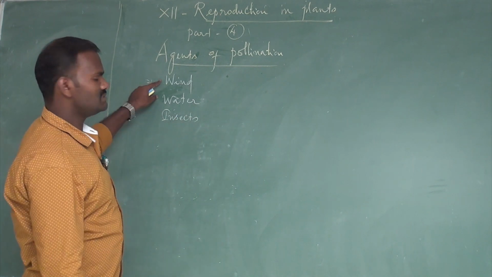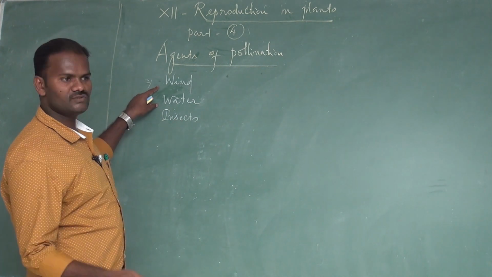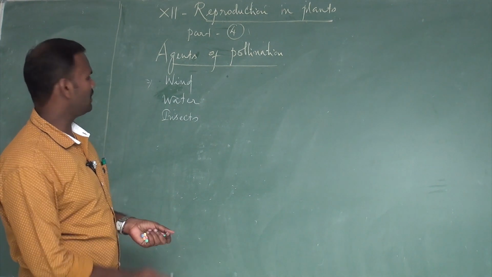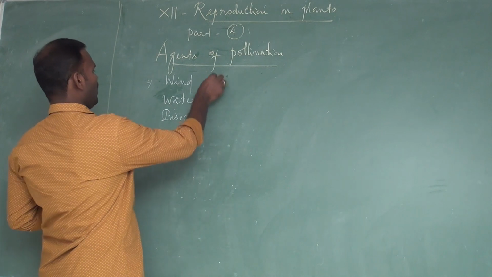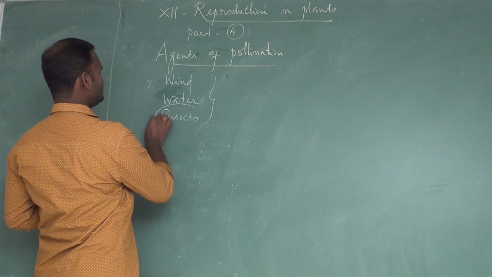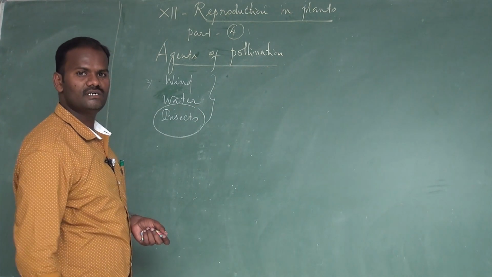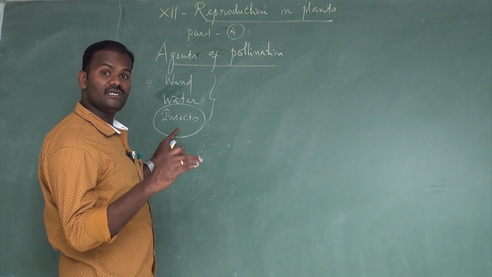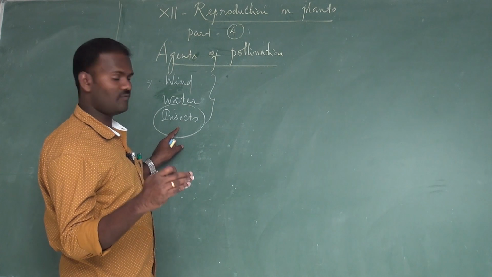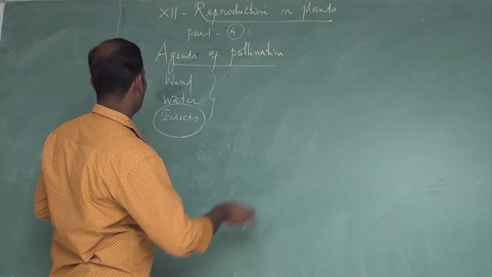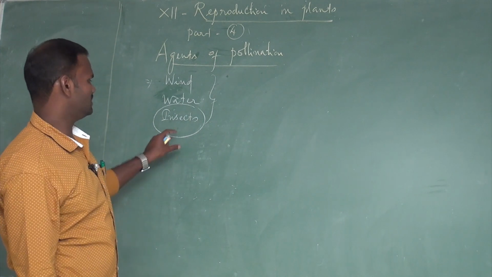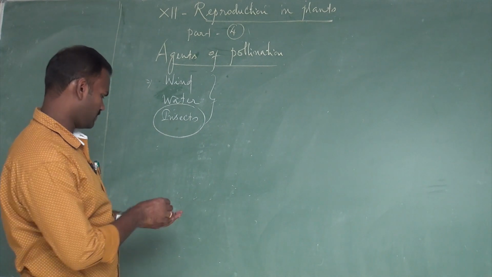So these are the various agents that are involved in the transfer of pollen grains from one flower to another flower, especially for cross pollination. Among these, the insect is the most adapted for transfer of pollen grains. The majority of angiosperms are adapted for insect pollination. Wind, water and insect are the agents commonly involved in pollination.